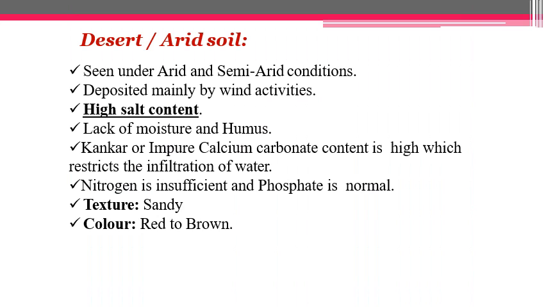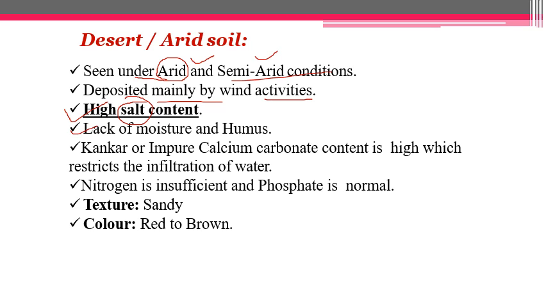Now this desert or arid soil is found under arid conditions and semi-arid conditions. They are deposited mainly by wind activities. Arid condition means completely dry area and semi-arid means these are also dry areas, but as compared to arid areas, they receive some amount of rainfall. High salt content is one of the important characteristics of desert or arid soil. It has very high salt content. That is why the soil is saline in nature.